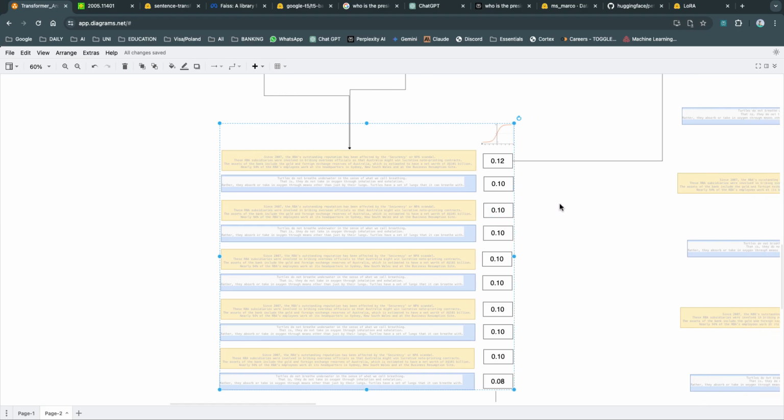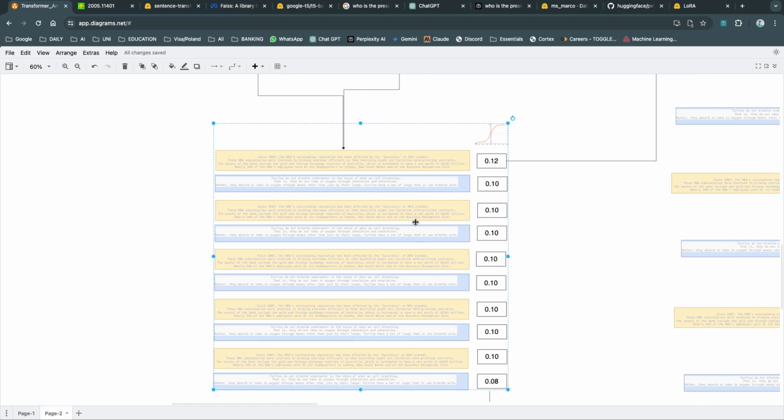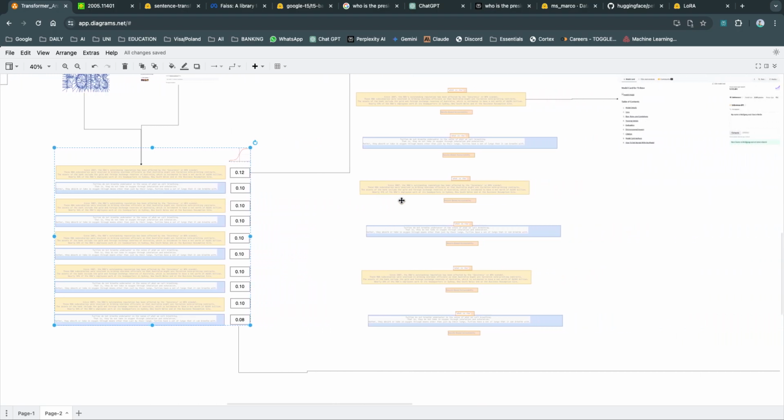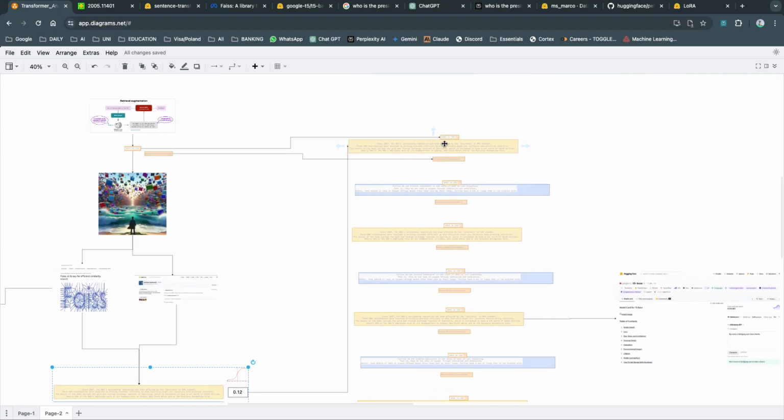So we want our model to fetch information from all these websites and give us a compiled answer. So how do we do that? Let's see. Once we have the top 10 documents, we concatenate each document to the query and pair it with the answers. So that's what's happening here.